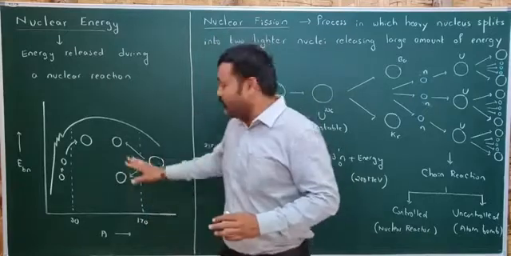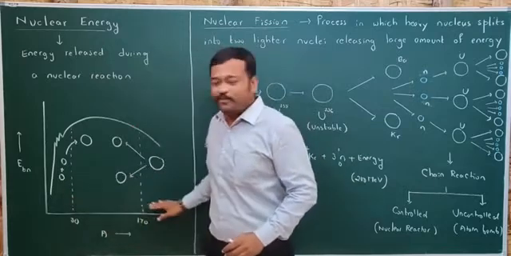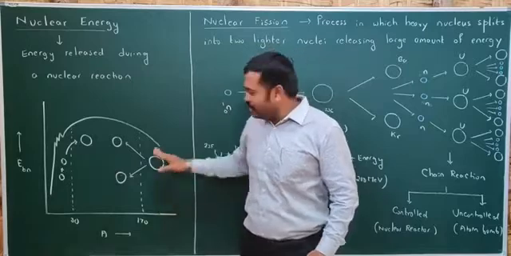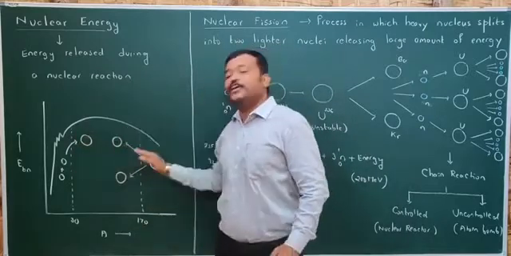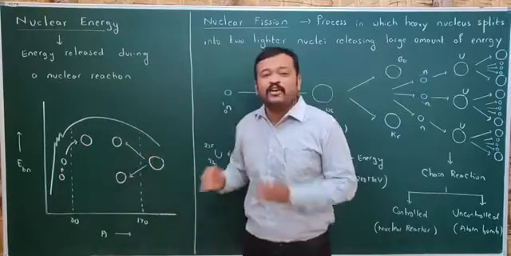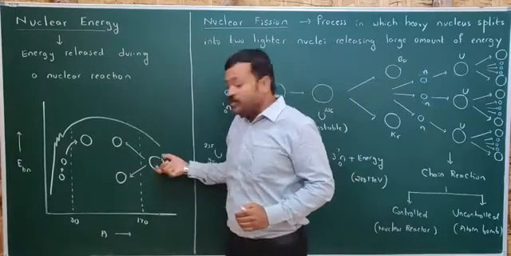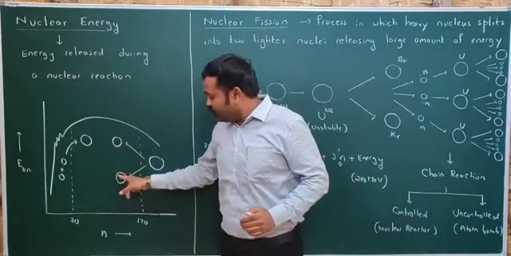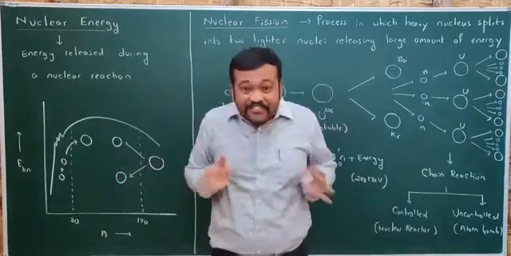Well, this is a binding energy curve. We had divided it into 3 categories: lighter nuclei, middle nuclei, and heavier nuclei. By this curve, we came to know that middle nuclei are more stable compared to lighter and heavier nuclei. And these less stable nuclei always want to become more stable. In this process, a heavier nucleus splits into 2 lighter nuclei, so that these light nuclei will be more stable than this nucleus. And this process is called nuclear fission.